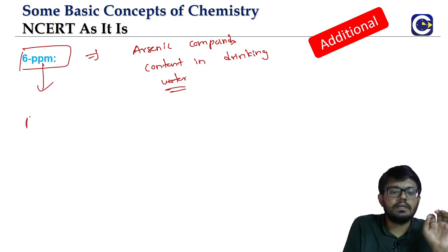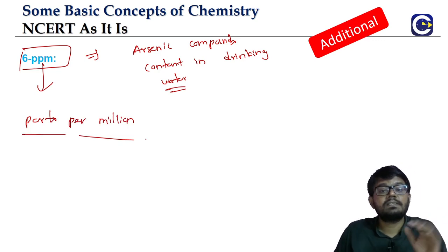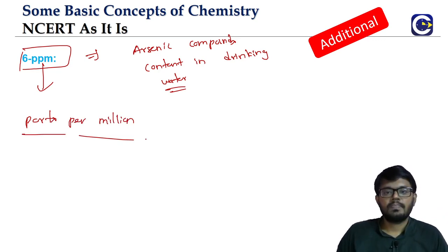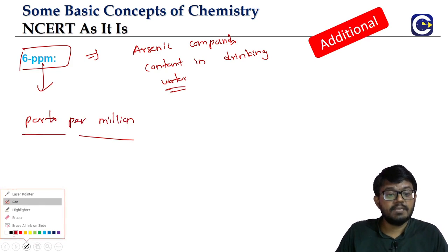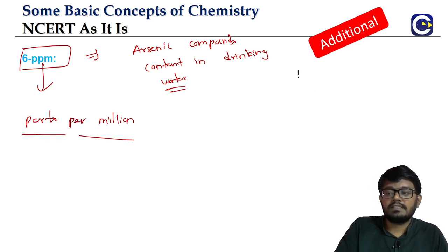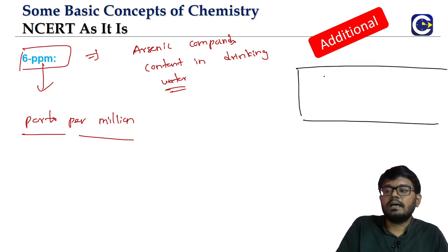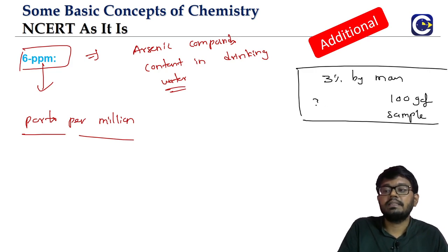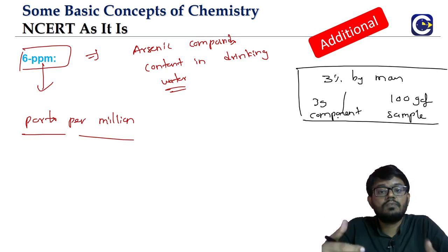ppm means parts per million. So what is percentage? Percentage means parts per 100. If I say a component is 3% by mass, it means you take 100 grams of the sample of the substance, and in that, 3 grams will be the component. That is the meaning of 3%. Percentage means out of 100 parts, how much is there.